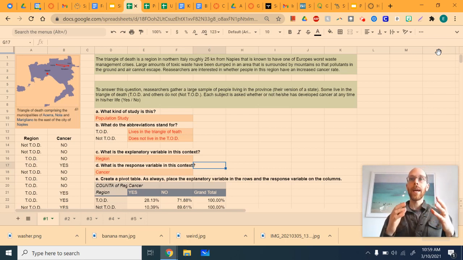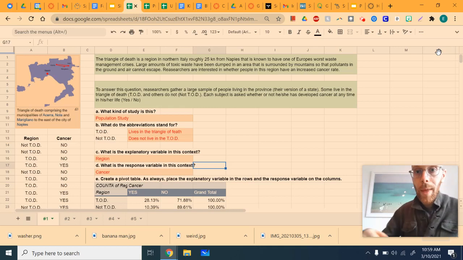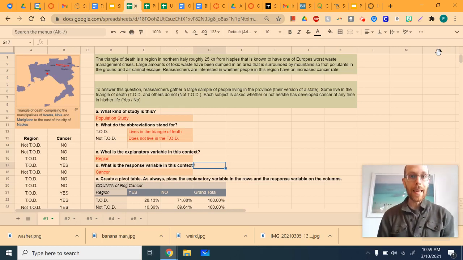A lot of toxic waste has been dumped in this area over the years, and it's surrounded on all three sides by mountains, which means that the vapor from the toxic waste, once it gets into the air, has no way to escape because weather patterns are disrupted by the three mountains. So the question that we want to answer today is whether people living in the triangle of death have higher rates of cancer.